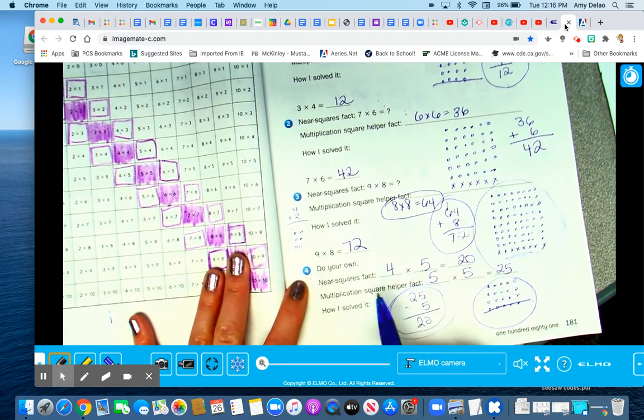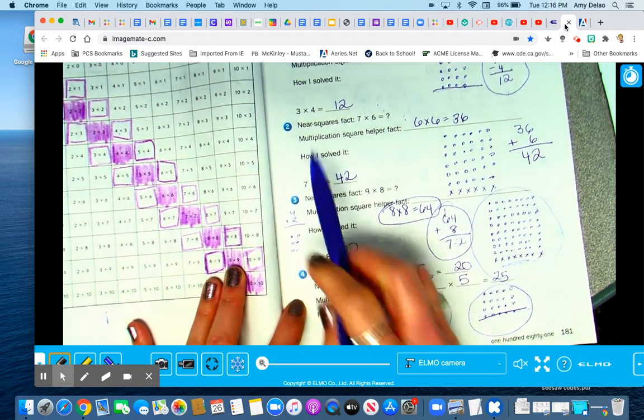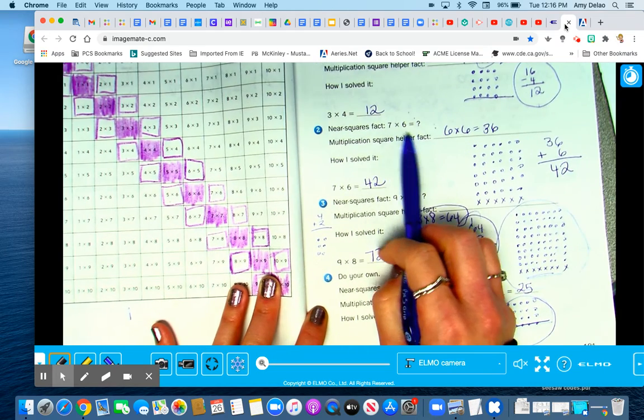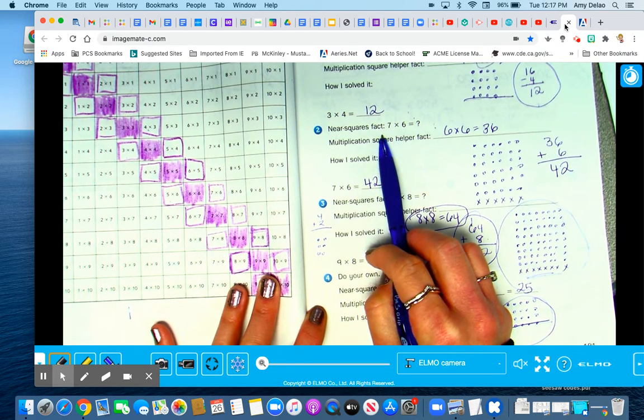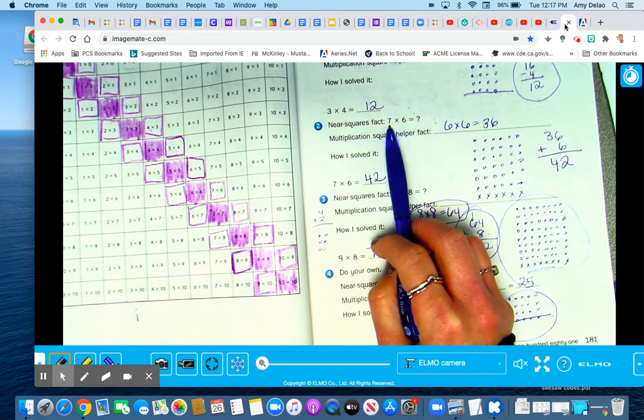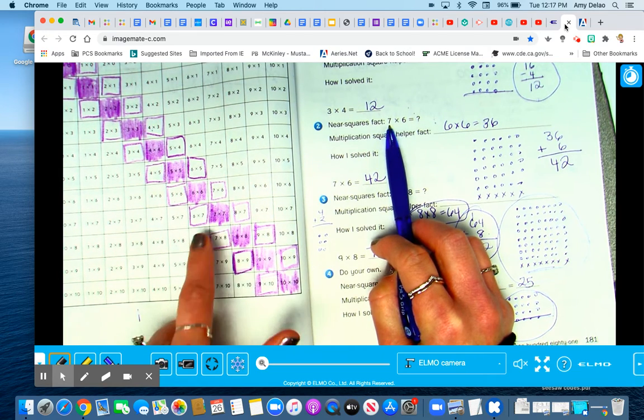Okay, I'll do one more quick example for you guys. Okay, and then I'll explain the number 4 one. All right, number 2 is 7 times 6. Make sure you look for 7 times 6 and not 6 times 7. So let's look for 7 times 6. There's 6 times 7.